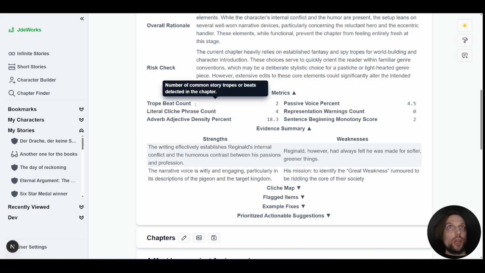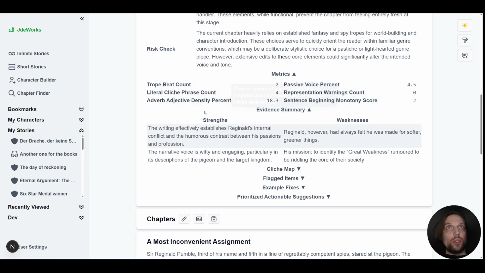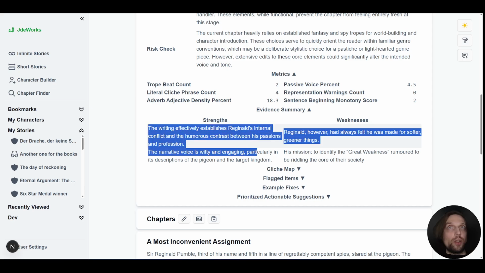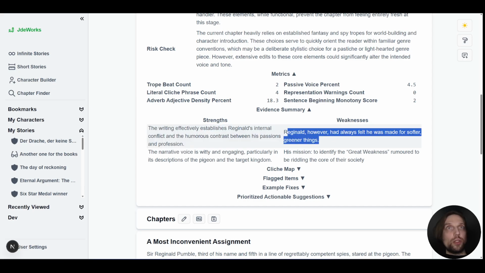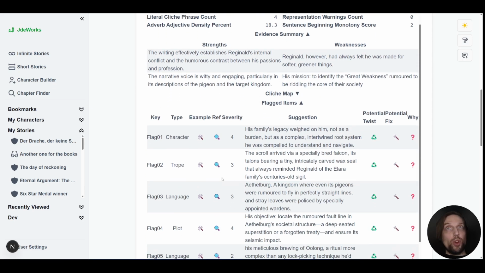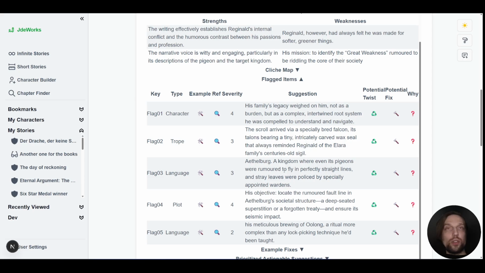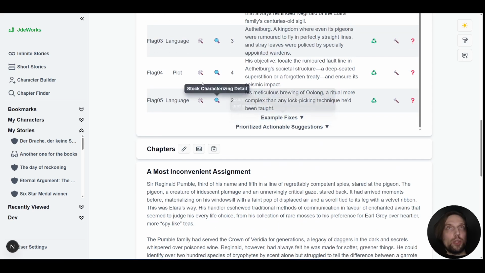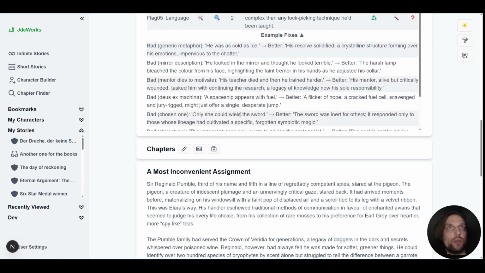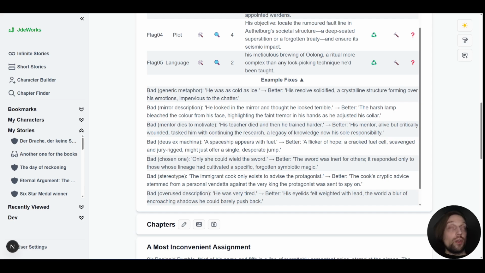It tells you, for example, how much passive voice is included, some evidences where it's good, where it's not so good. It gives you some flagged items that could potentially be worked on, right? It gives you a very decisive understanding. It's all working with AI in the background, right? But it even provides you some very specific examples that could be optimized.